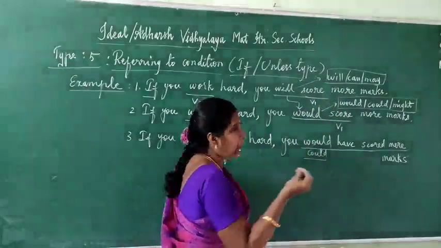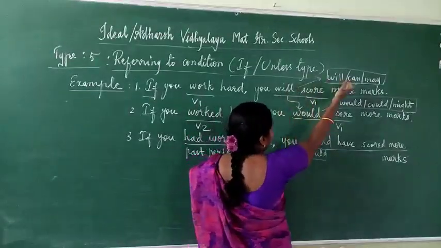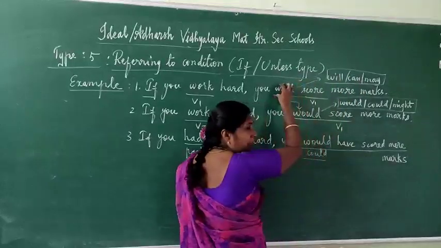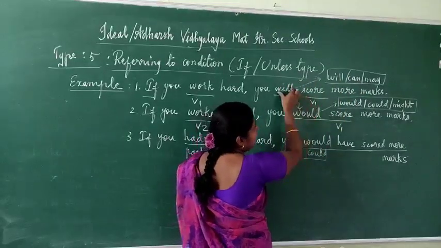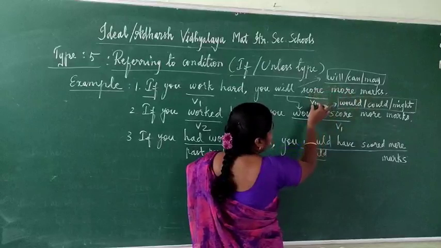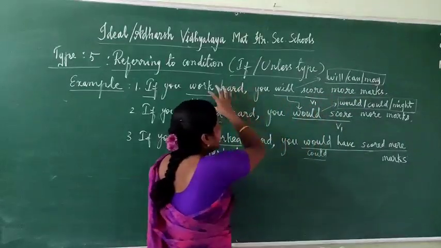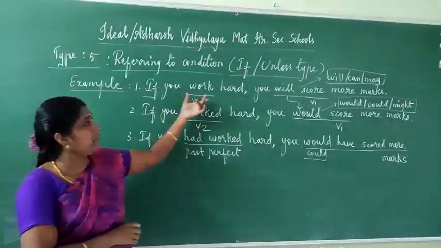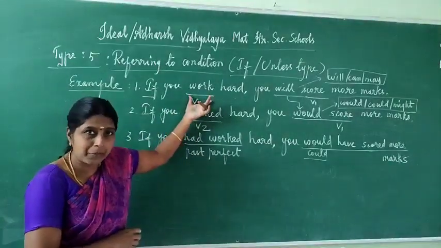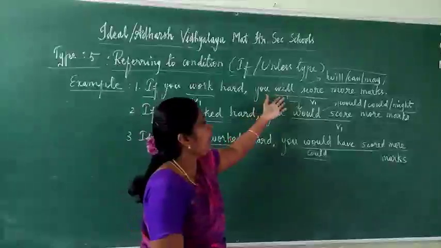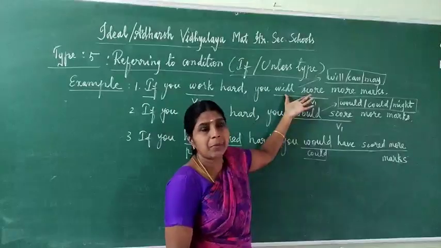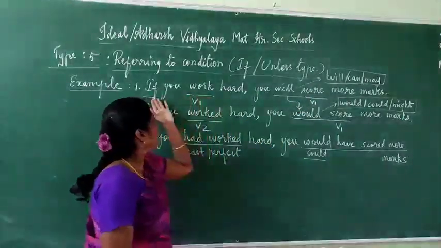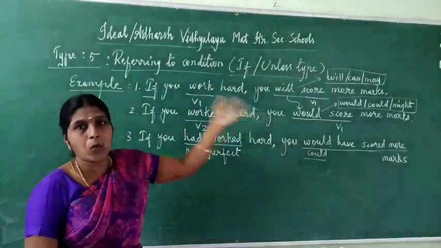Here you simply have to notice will or can or may. Anyone will come here. After will, can, may, write verb 1 only. So this is the first format. When the if clause has its verb in simple present, in the main clause you have to write simple future tense. If you work hard, you will score more marks.